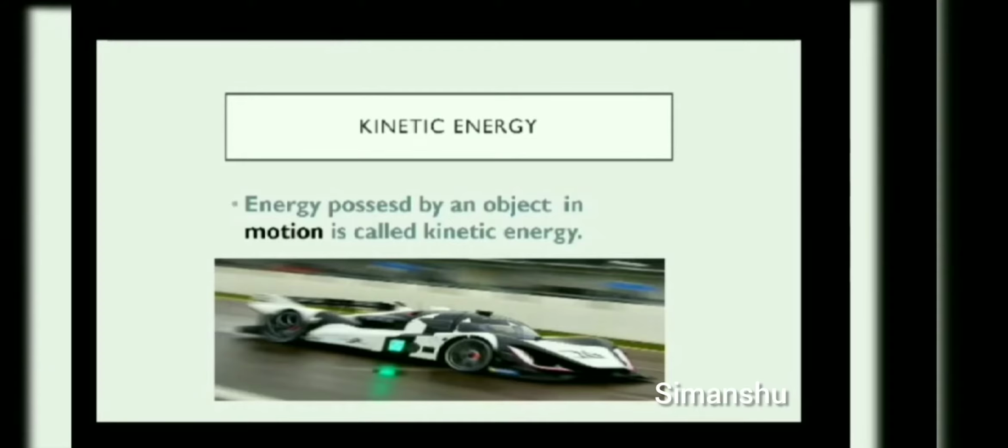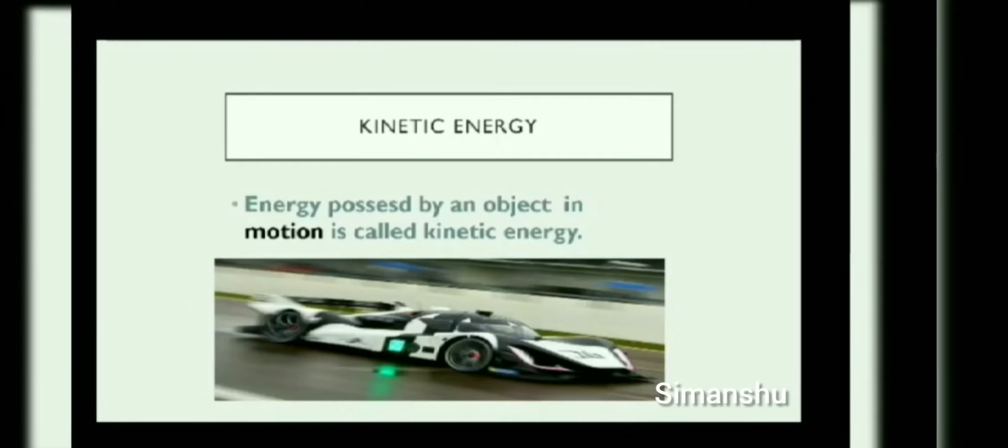If you remember, we did the definition of mechanical energy, that it is the energy possessed by an object due to its position or configuration or due to motion. About position and configuration, we already discussed that these were the kinds of potential energy. One is due to position, the gravitational energy of the body, and due to change in configuration or shape we say elastic potential energy. And the third thing we mentioned in mechanical energy was motion. So here we are talking about that third kind of mechanical energy.